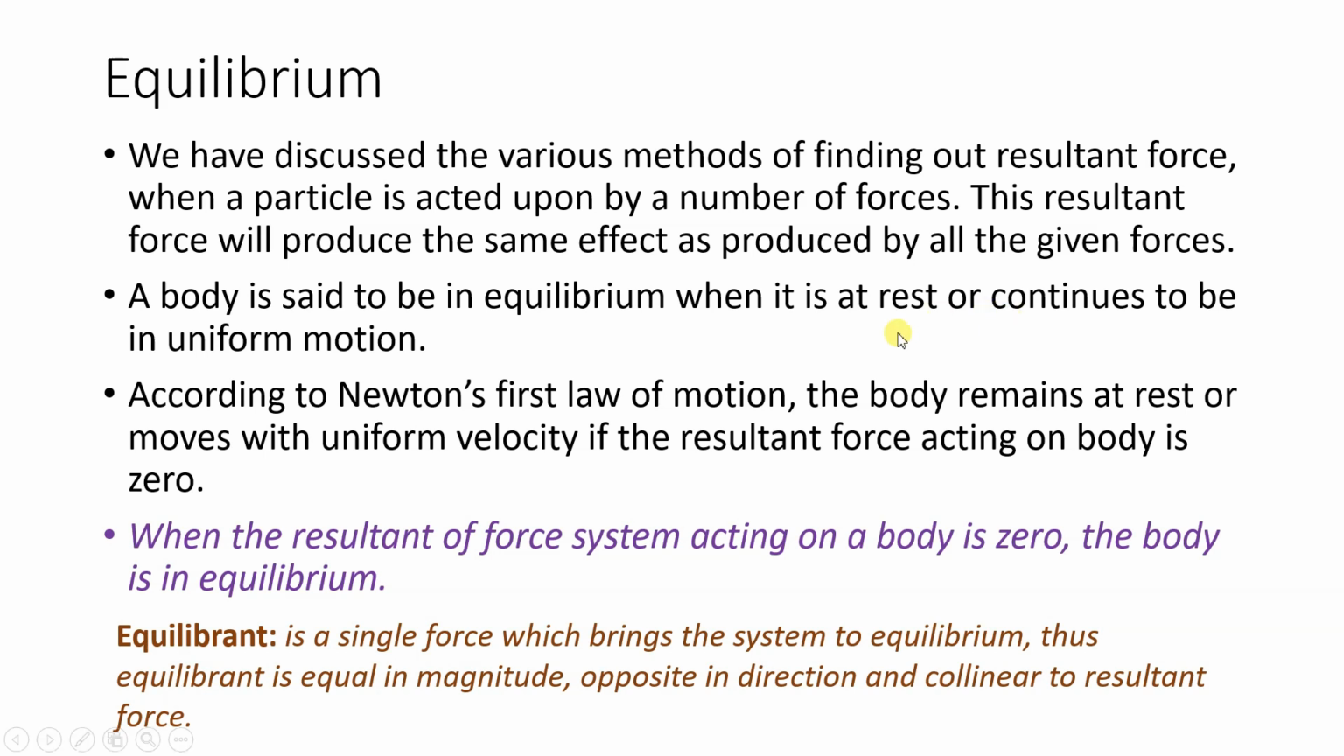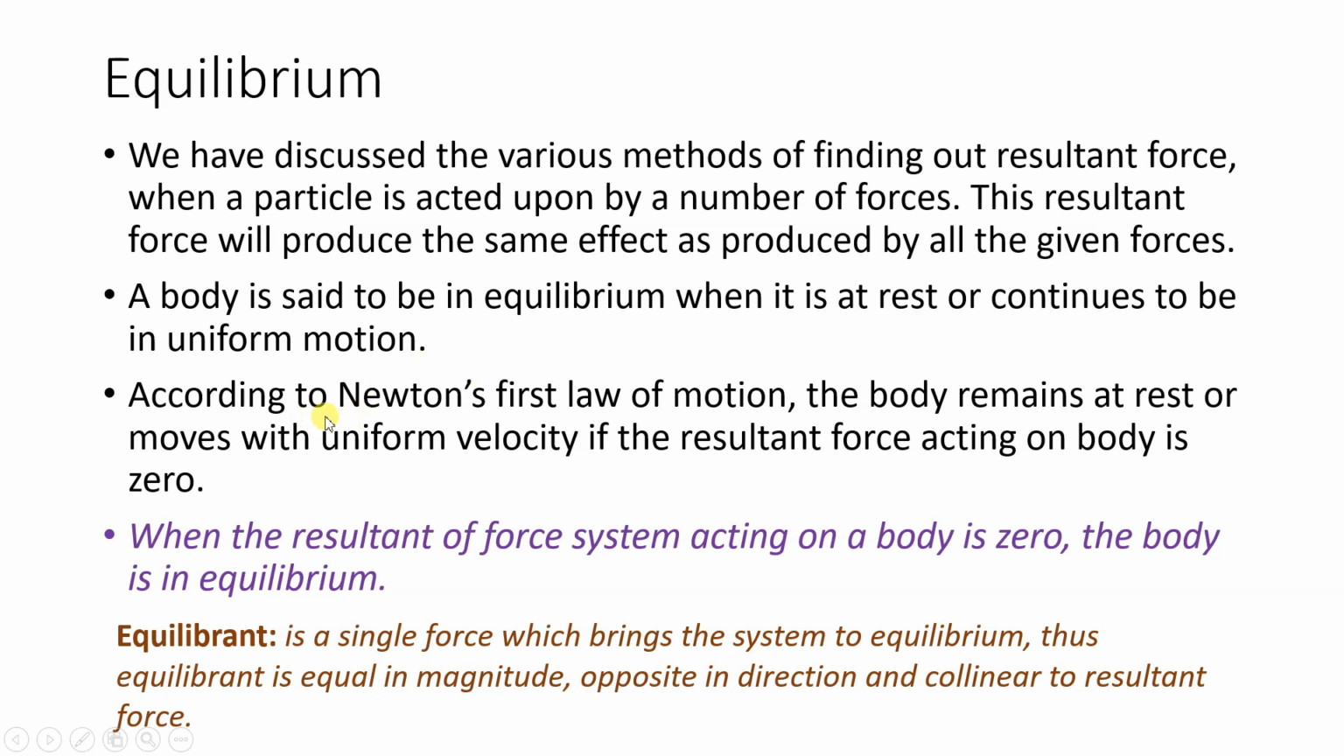So what do you mean by equilibrium? A body is said to be in equilibrium when it is at rest or continues to be in uniform motion. Meaning, if it is at rest, it will stay in rest condition. If it is in uniform motion, it will continue its uniform motion. That is the meaning of this word equilibrium. So there will be static equilibrium and dynamic equilibrium. When we are talking about rest, it will be static. When we are talking about continuing in uniform motion, that will be dynamic equilibrium.